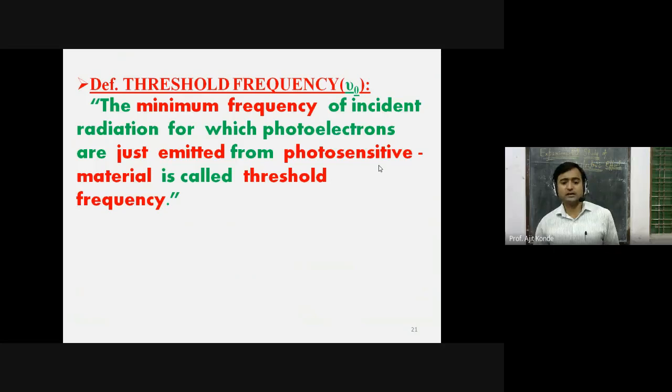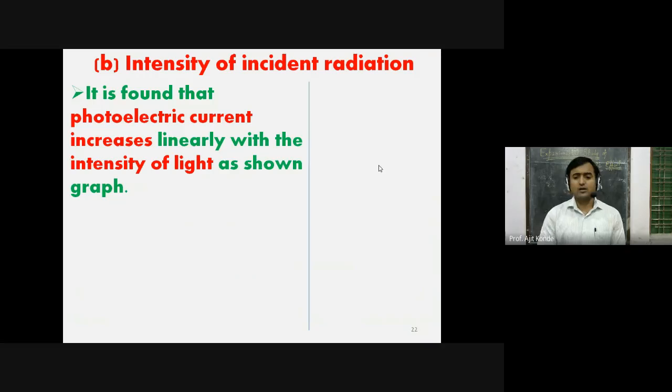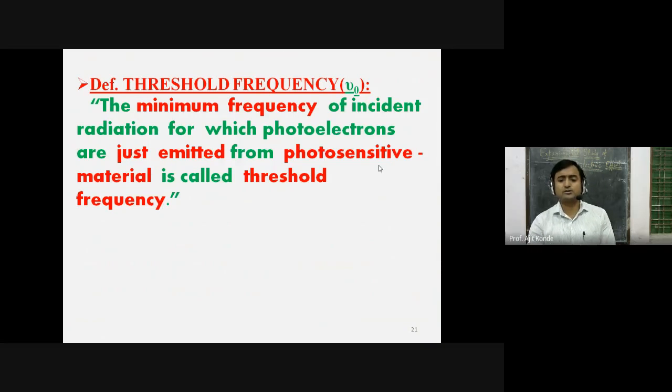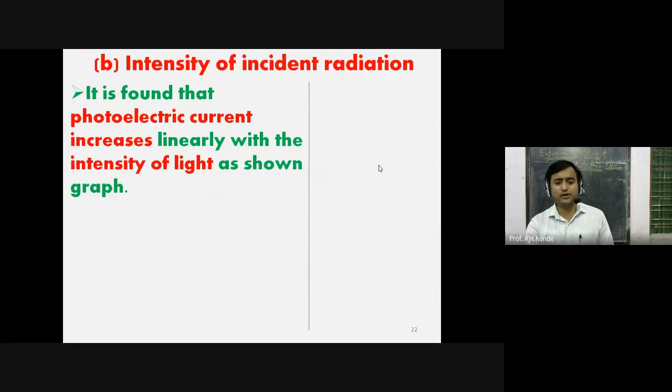Now, threshold frequency: the minimum frequency of incident radiation for which photoelectrons are just emitted from a photosensitive material is called threshold frequency. This is the minimum frequency at which electrons are emitted, or photoelectrons are emitted, from photosensitive material. Okay, this minimum frequency is called threshold frequency. Now you understood what is threshold frequency through this variation. Now we see the next point.